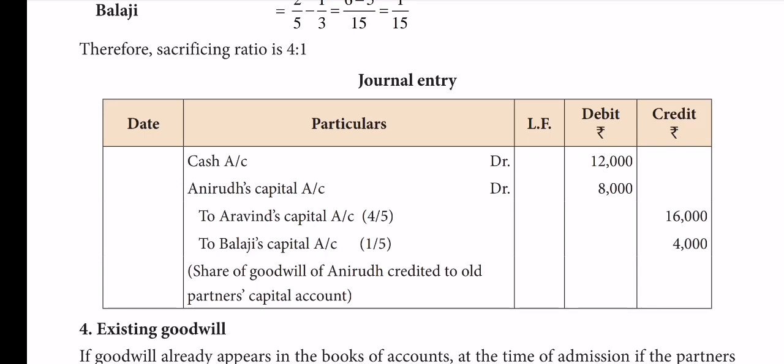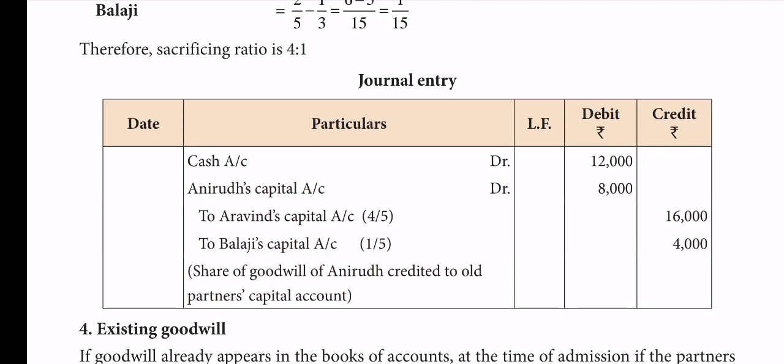Out of the 20,000, only 12,000 he is able to bring and 8,000 he was not. Therefore debited in Anirudh account, to Aravind capital and to Balaji capital. The 20,000 is shared in the sacrificing ratio of 4:1. Therefore 20,000 into 4/5 is 16,000 and 4,000. Please note in mind.